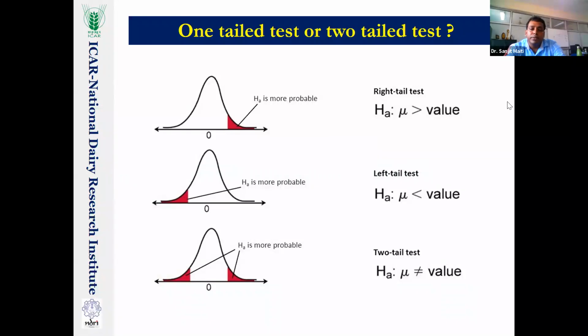Then the critical zone will be on both sides, left and right. If it is 5%, then it will be divided into 2.5% and 2.5% on the left and right sides. Hope you will remember that whether my test will be one tail or two tail depends on the alternate hypothesis. When a direction is there, for example participation of PhD students is higher than the masters, we have one direction: the positive direction will be the right tail test, and the negative direction will be the left tail test. And when no direction is mentioned, it will be the two tail test.